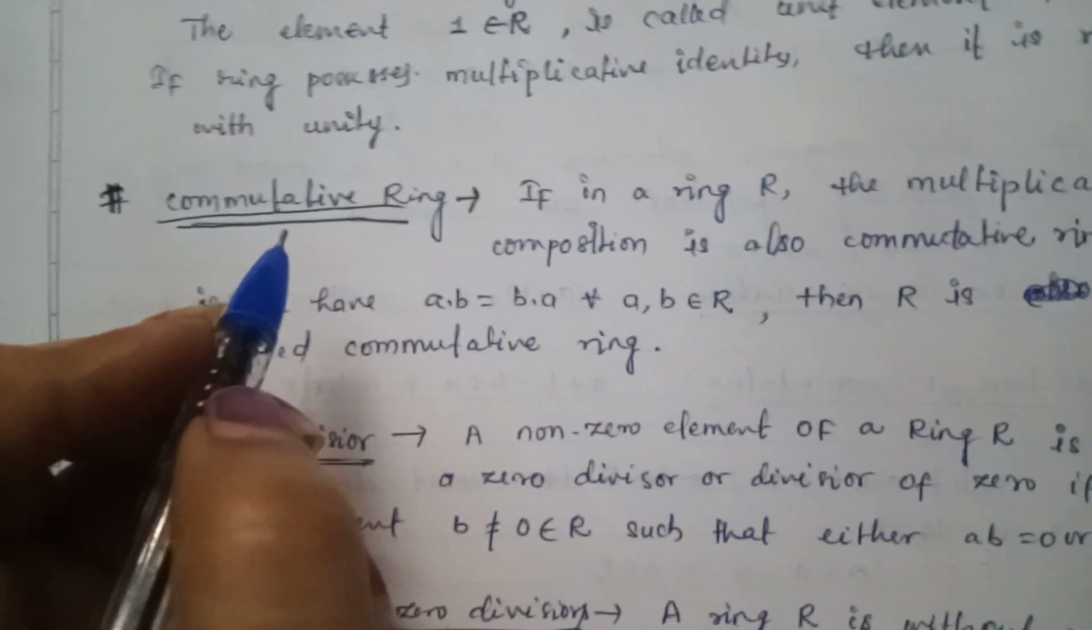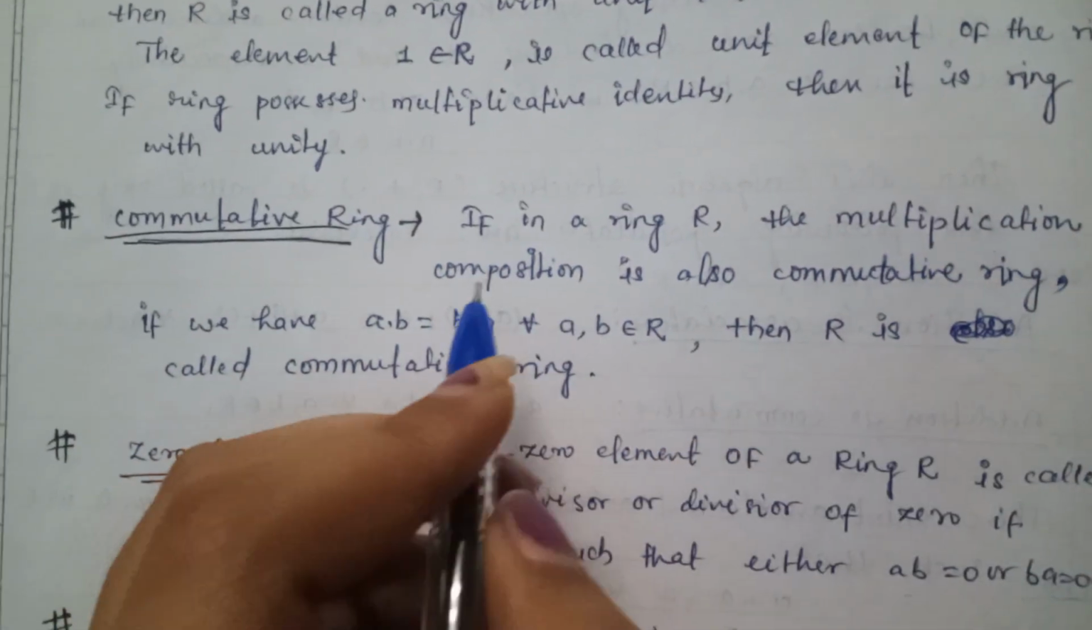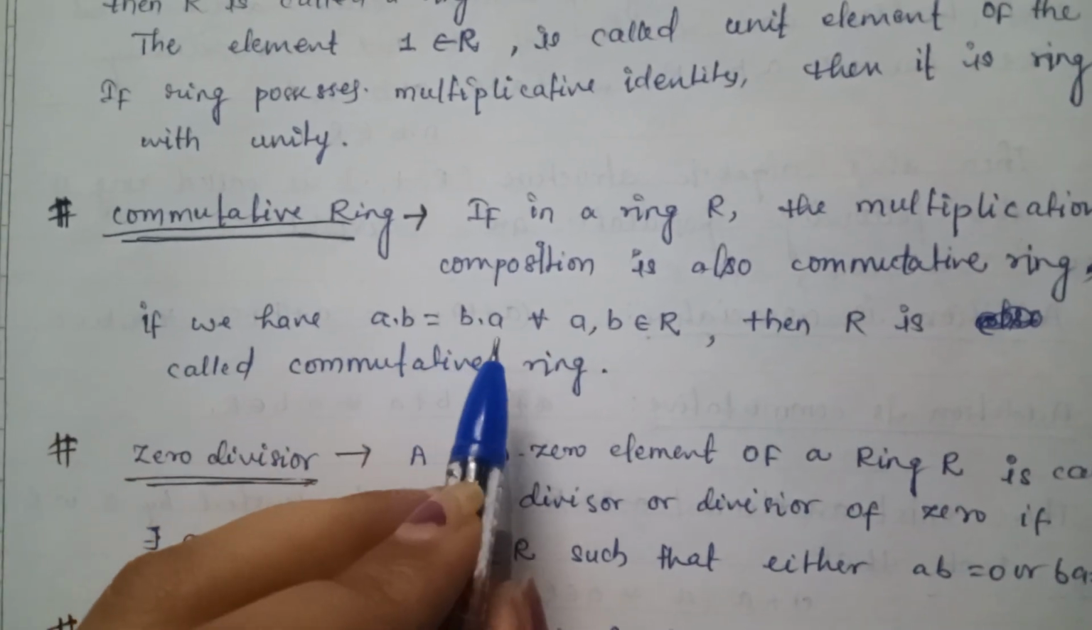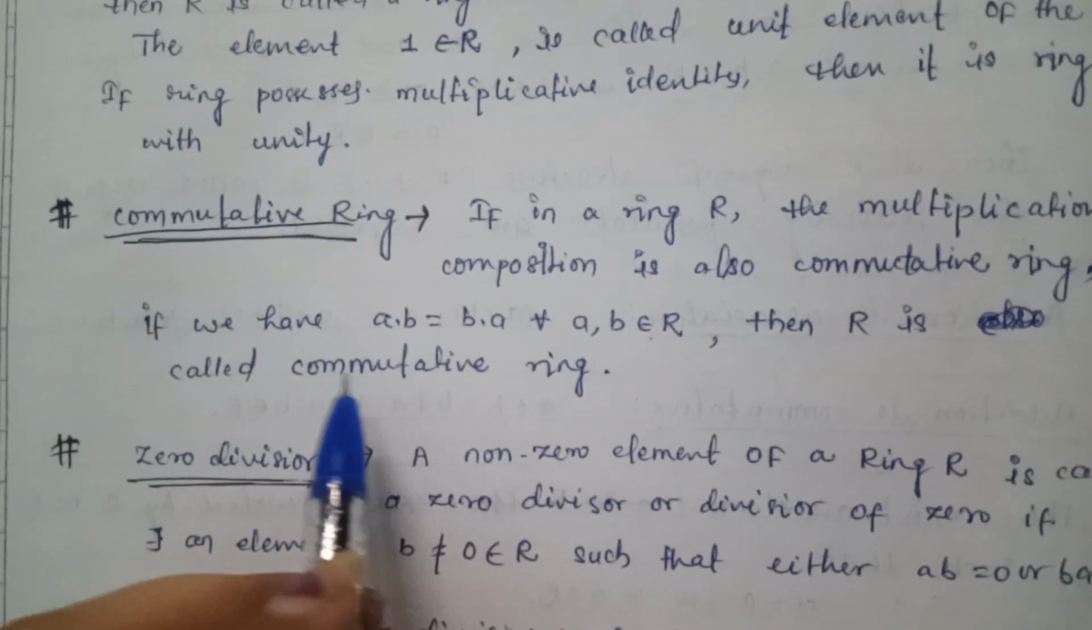Now the commutative ring. So what is a commutative ring? If in a ring R the multiplication composition is also commutative, that is, if we have a dot b is equal to b dot a for all a, b belongs to R, then R is called a commutative ring.